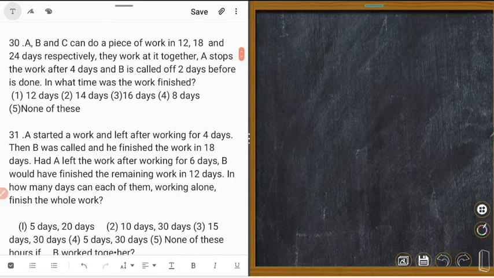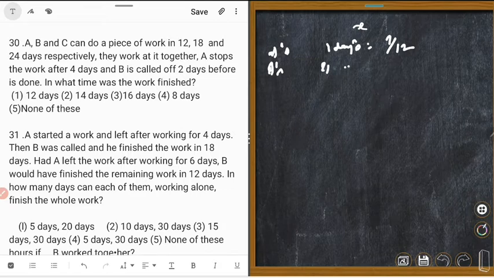Okay, so let the work be finished in X days. Could you understand? A worked for 4 days. A's 1 day work is 1 upon 12. A's 4 days work is 1 upon 12 into 4, that is 1/3.